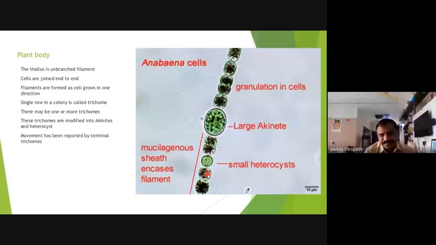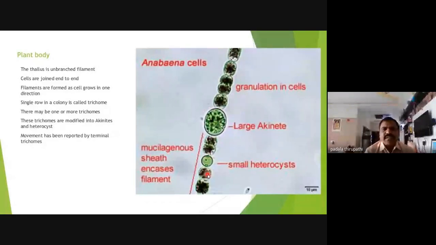Okay, and the Anabaena sometimes shows colonies, and not only in a straight line, they are also spiral in nature. They look like a colony on the surface of the water. So that's why water blooms are produced, and these are modified into akinetes and heterocysts. Movement has been reported by the terminal trichome.